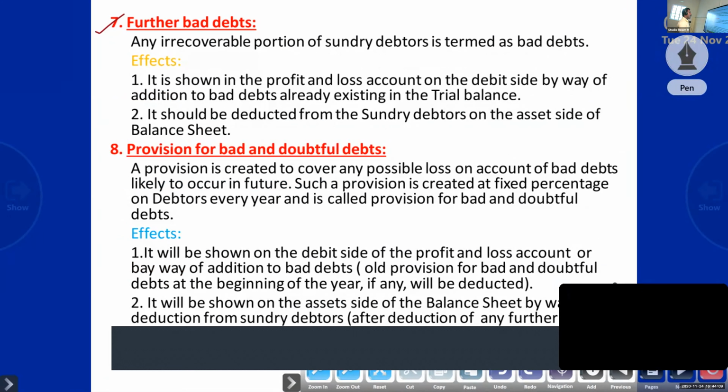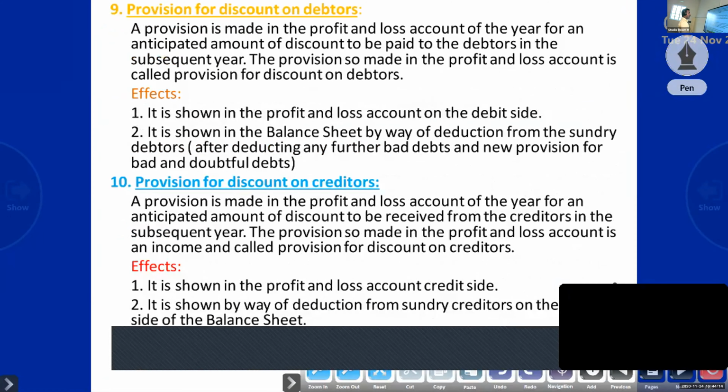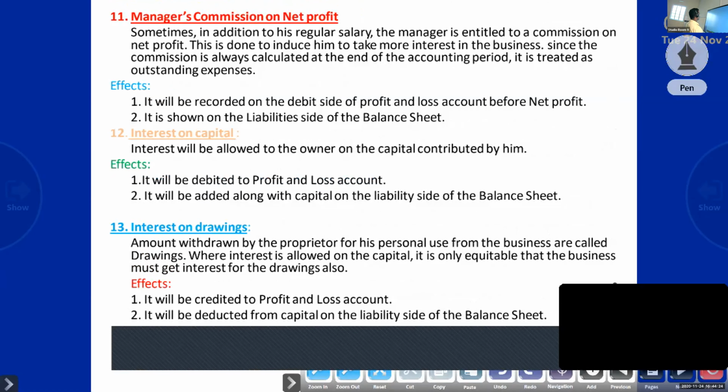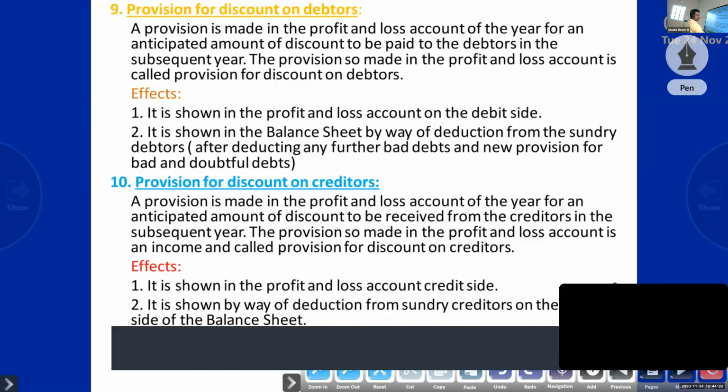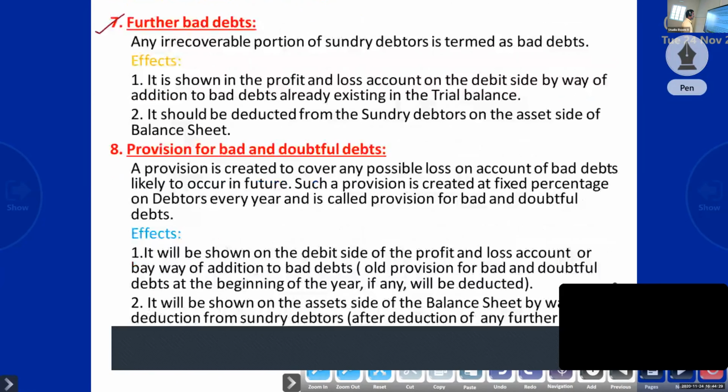Further bad debt, provision for bad and doubtful debtors, provision for discount on debtors. It is linked, everything is linked. And provision for discount on creditors, manager's commission, interest on capital, interest on drawings, then over. So after 3 adjustments we can start. Further bad debt.